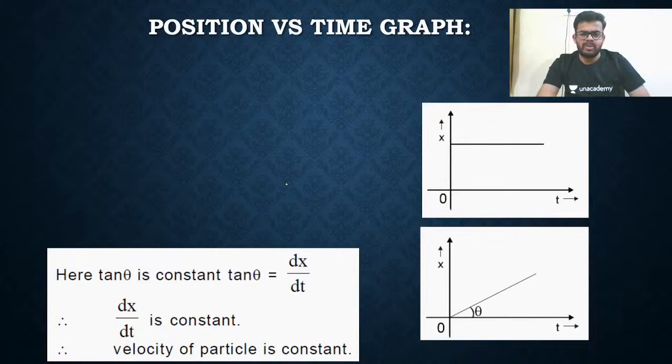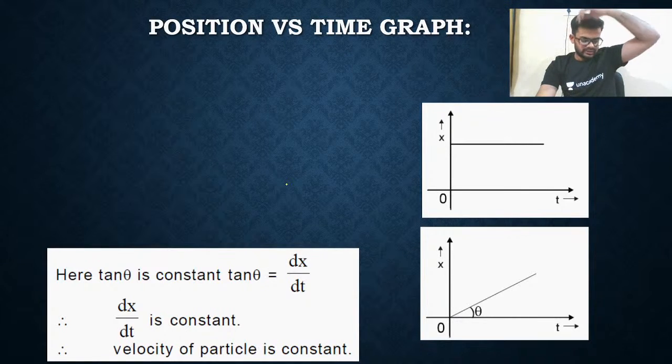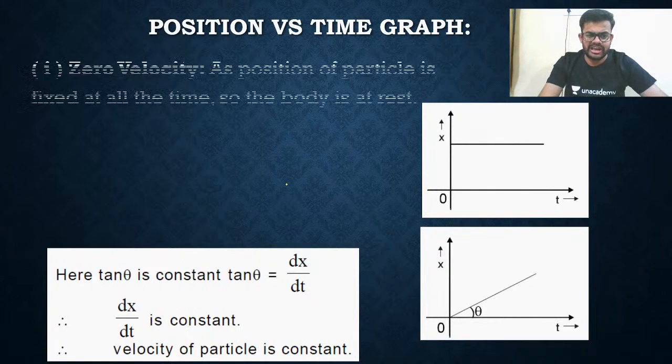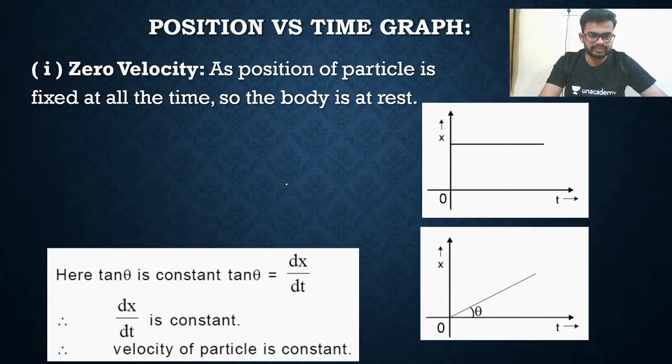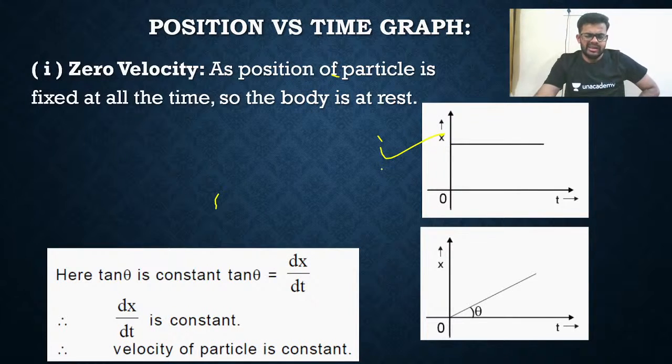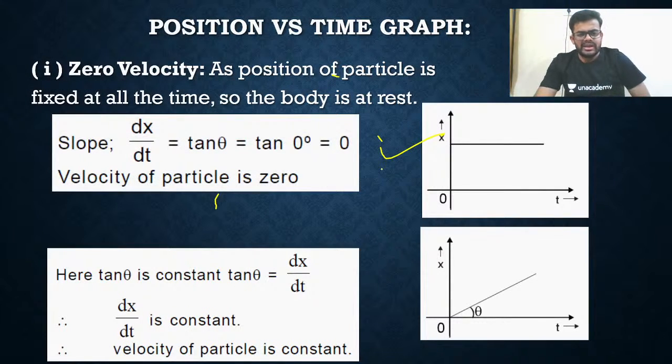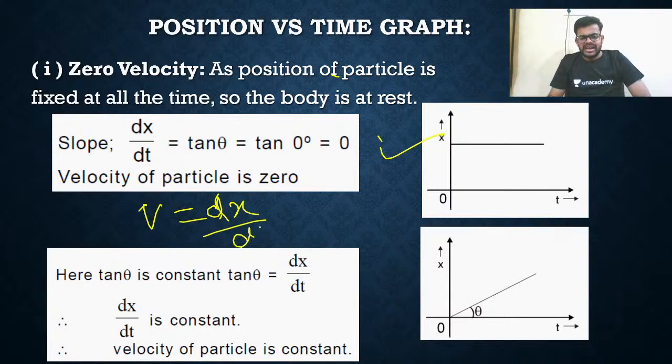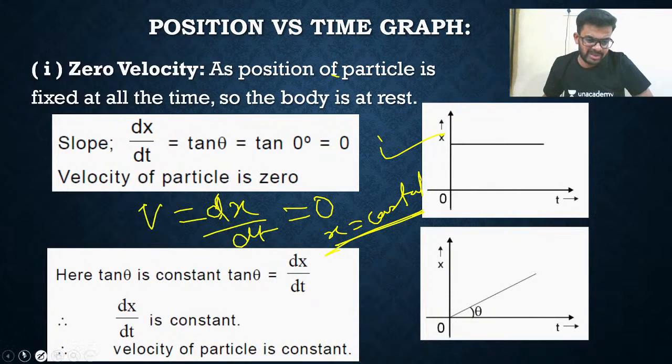Now let us talk about the position-time curve. Let us talk about some position-time graphs. At first, zero velocity. Whenever velocity is zero, position will remain constant. Position will not change. This is a basic thing anyone knows. You all know v equals dx by dt, and that is zero, meaning x equals constant. Velocity is dx by dt.